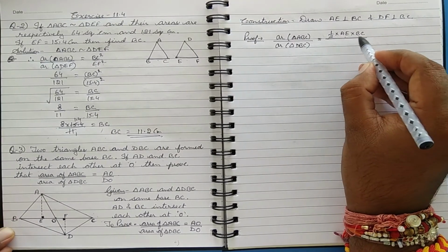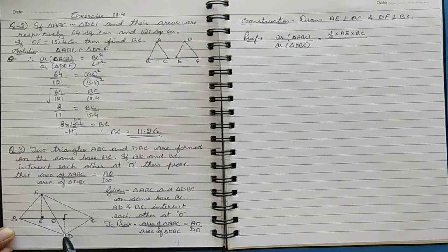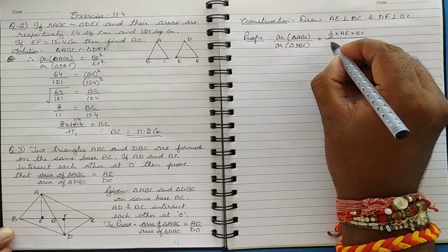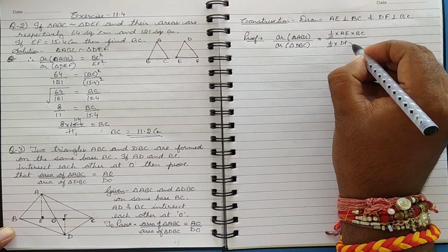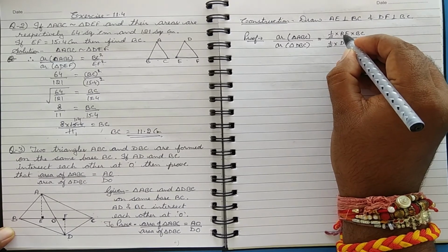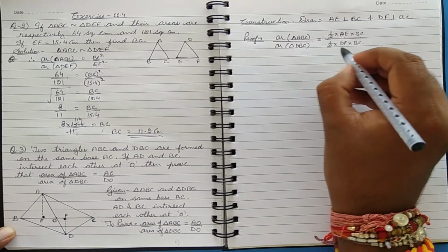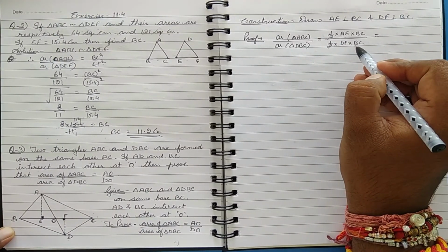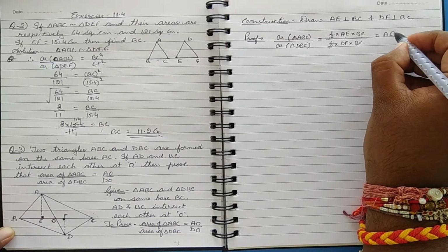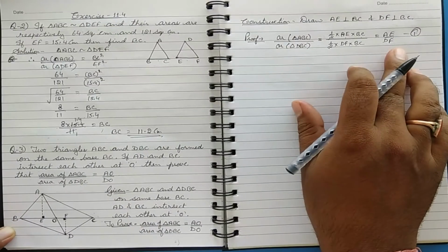And if you take the second triangle DBC, there DF is the height and BC is the base. So it can be written as half DF multiply BC. Now on simplifying this, half and half will be eliminated, BC will be eliminated, you have it as AE upon DF.